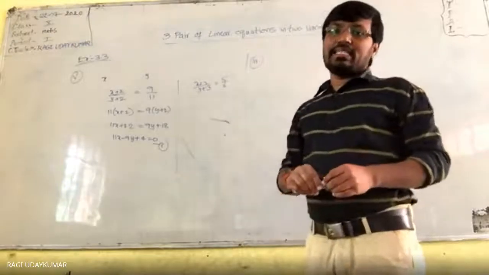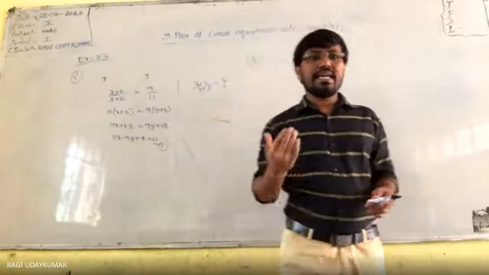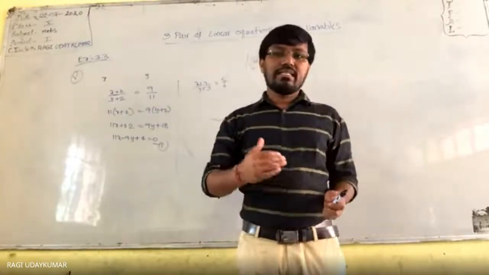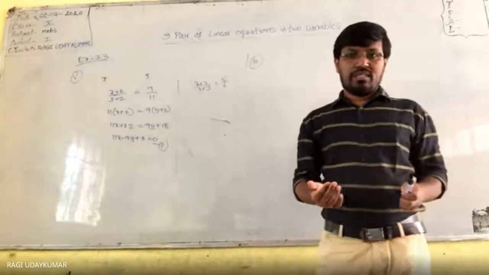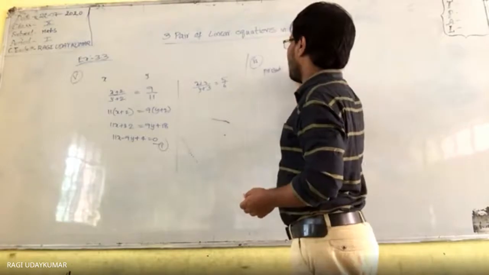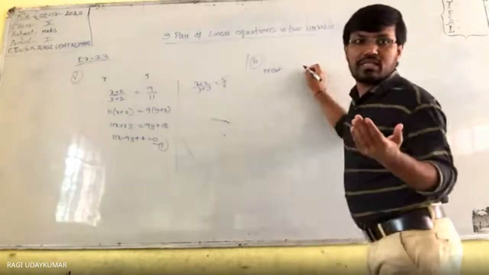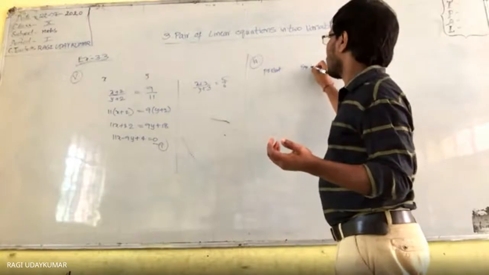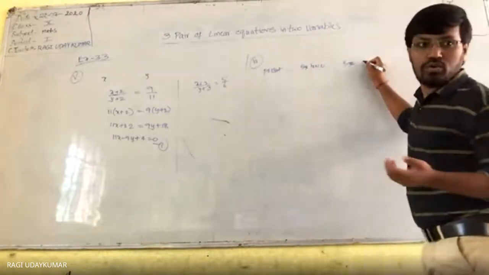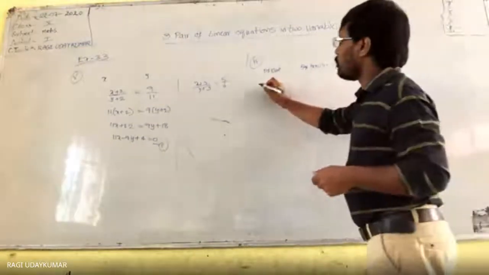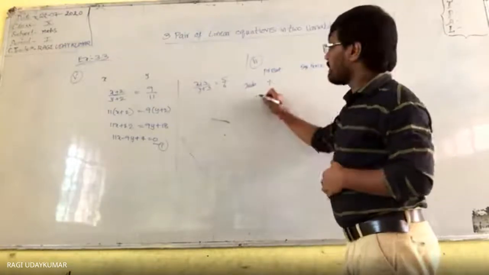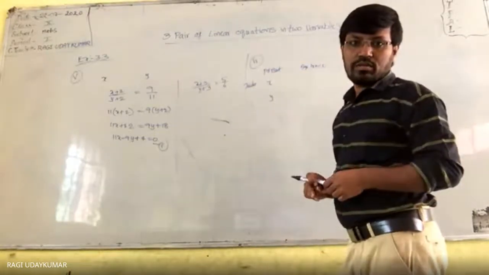5 years hence means after 5 years, the age of Jacob will be 3 times that of his son. Present ages, assume: Jacob's present age is x, and his son's present age is y.